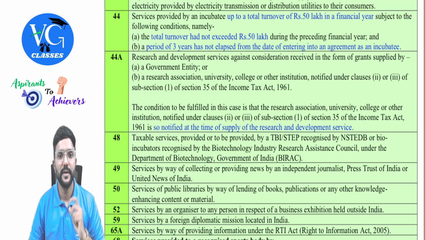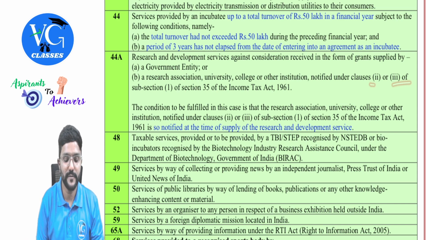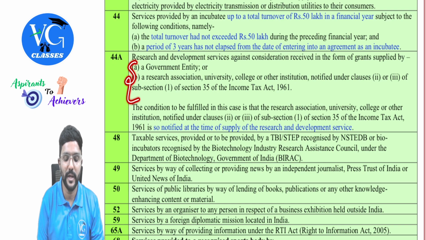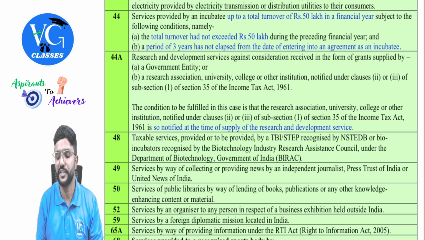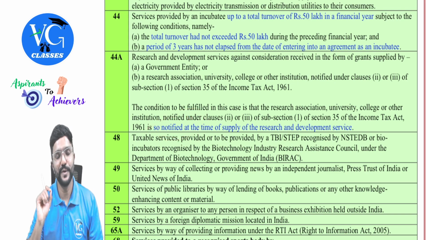The government entity or a research association, university, college, or other institution notified under clause (ii) or (iii) of sub-section 1 of section 35 of the Income Tax Act. So, if the following people are providing research and development services for which they are getting grants, it is exempt from GST, guys. But the condition is they should be notified. Notified in the sense, sir, what is it? They should be approved, guys, to do research.